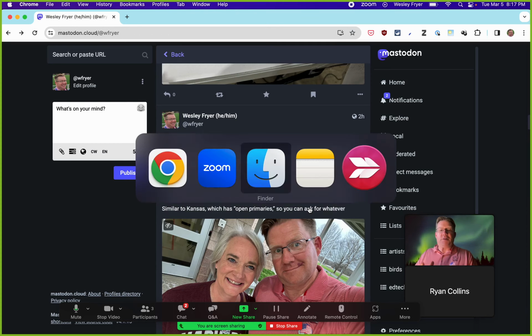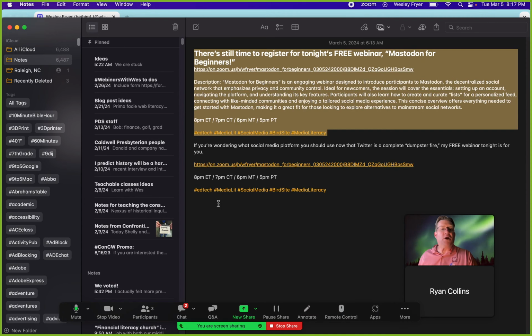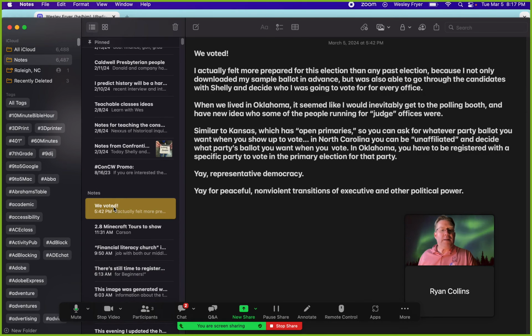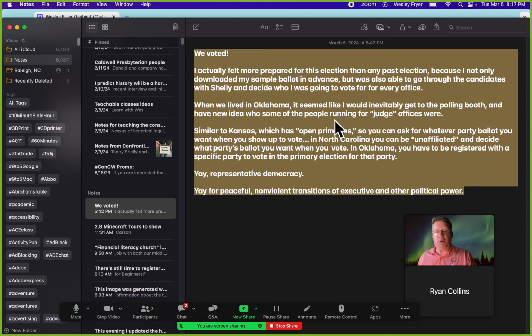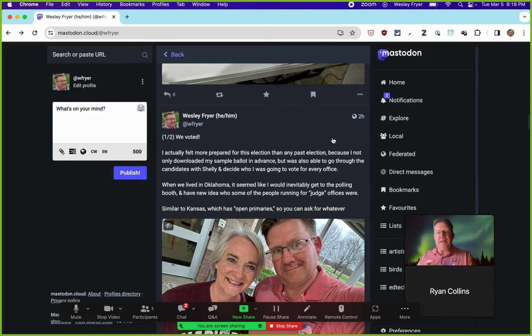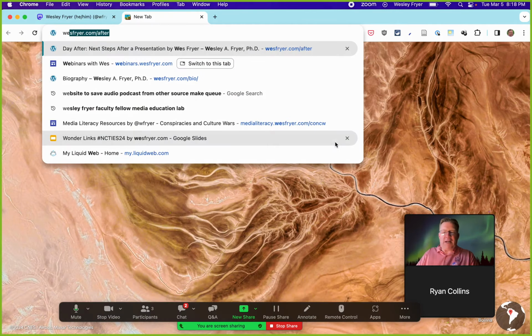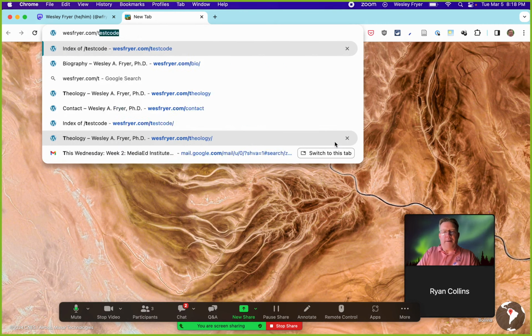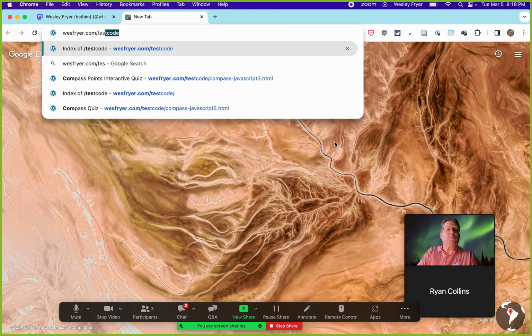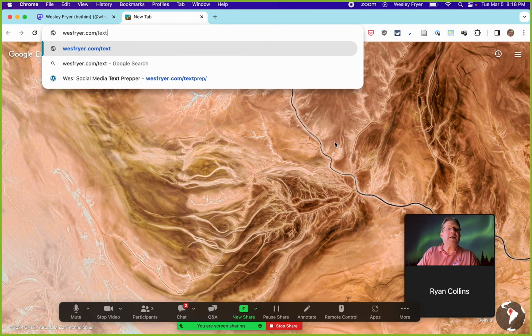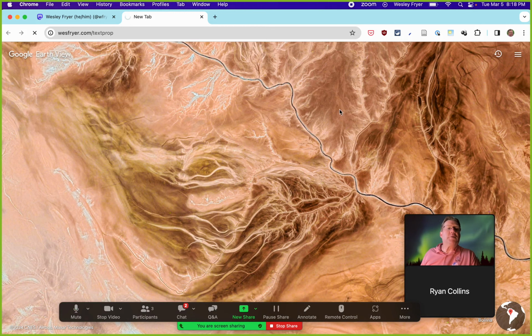I might as well just mention this really quick. Here's what I did tonight. I wrote this post in Apple Notes. Back in the day I used Evernote, and I've used different tools. Right now I just use the Notes app because it's on my laptop, it's on my iPhone, and it synchronizes together. And here's the website. I'll put this link on the text prep. That's the wrong link.